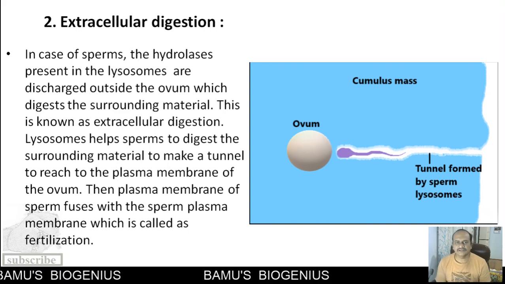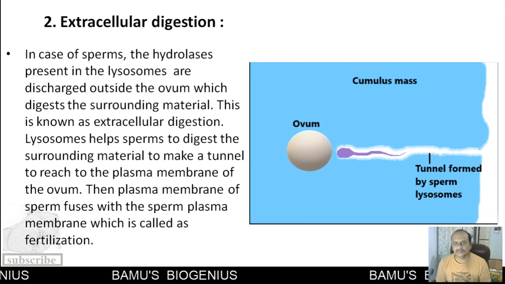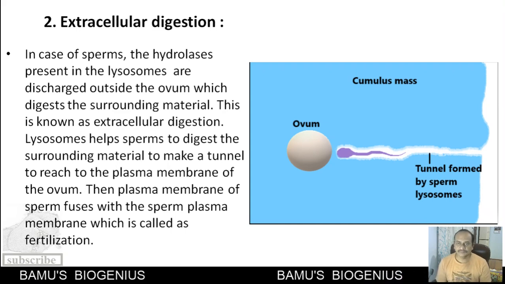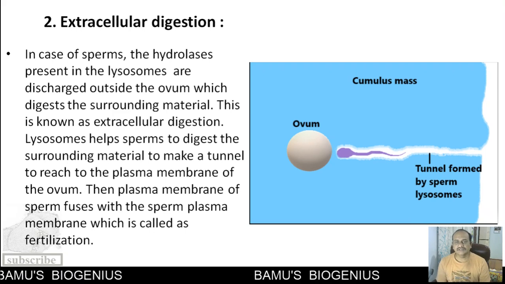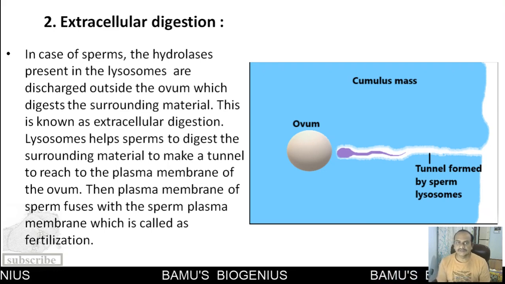The enzyme present in the lysosomes, called hyaluronidase, helps in digestion of this cumulus mass, and it creates a kind of tunnel through which the sperm reaches the ovum and fuses with it. So for fertilization, the lysosomes assist in the fertilization of the ovum by the sperm. So that is extracellular digestion.